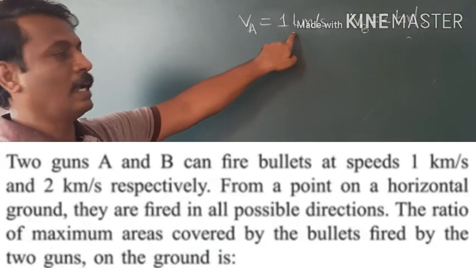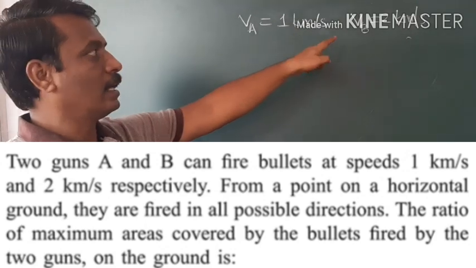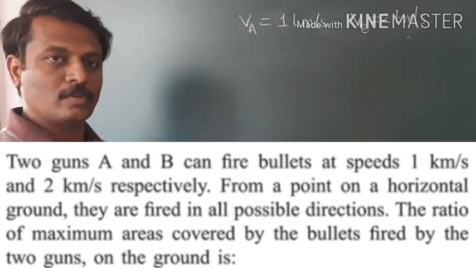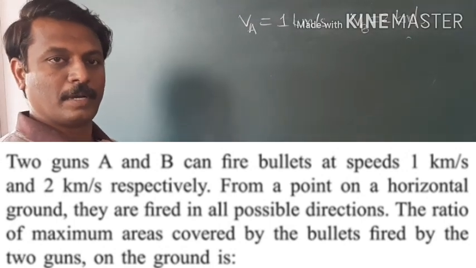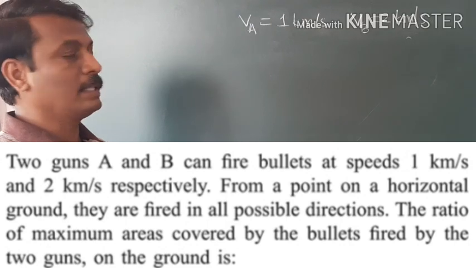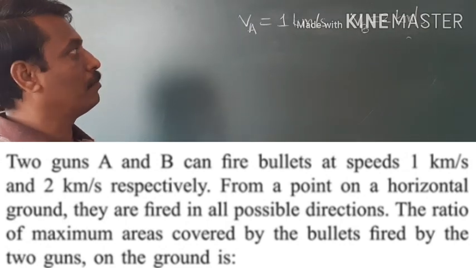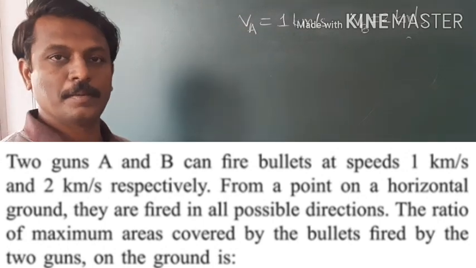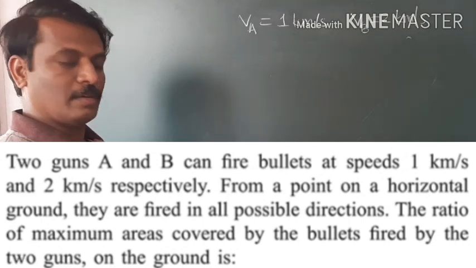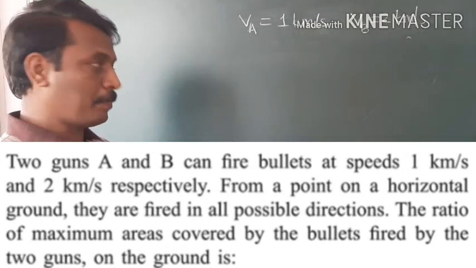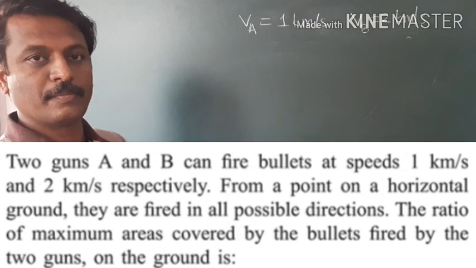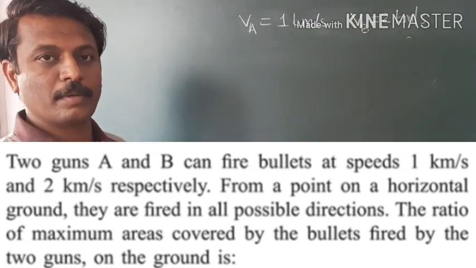Gun A fires the bullets at a speed of 1 km per second and gun B fires the bullets at a speed of 2 km per second. Now the question is, if both the guns are placed on the ground and fired in all the directions, then what will be the ratio of the area covered by the bullets fired from gun A and gun B? When a gun is fired in all the directions, the bullets will fall in the form of a circle, right? And what is the maximum distance covered by the bullets? That is the range.